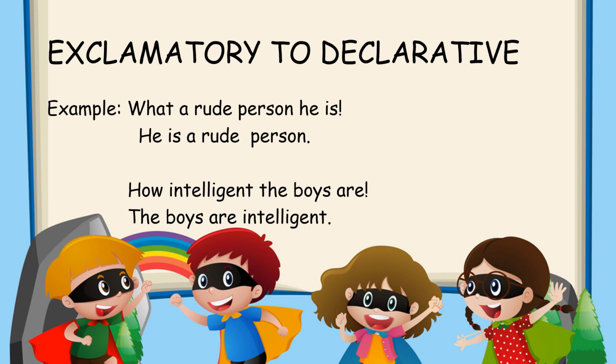How intelligent the boys are. Same way, remove the how and put the other words in a proper sentence. The boys are intelligent. So this is how you change from exclamatory to declarative.